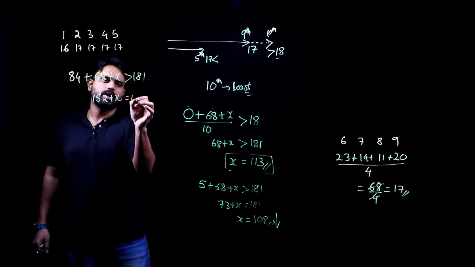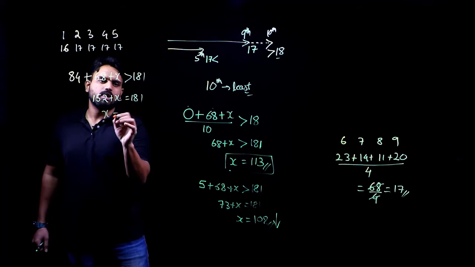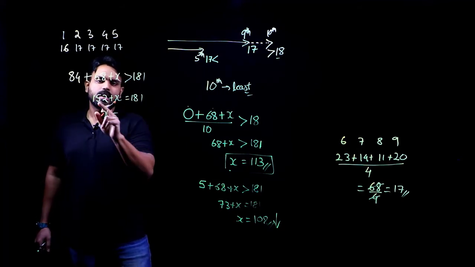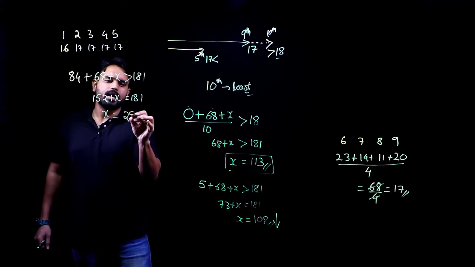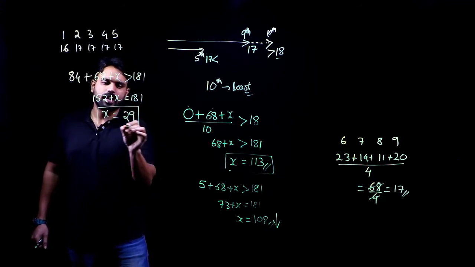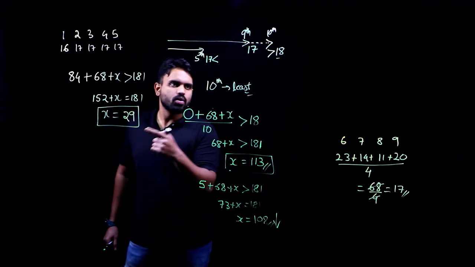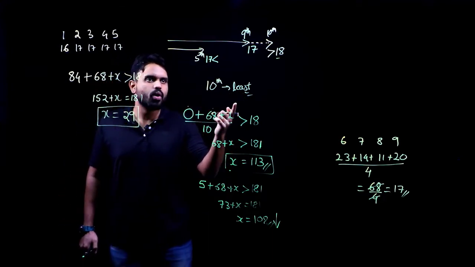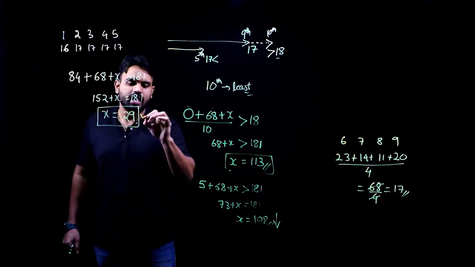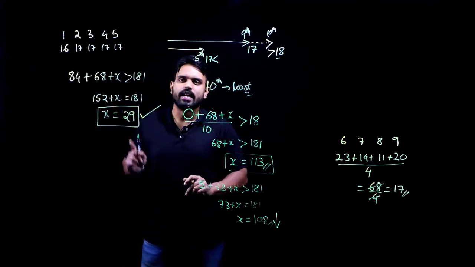I will remove the greater than and keep equals to. So, x will be equal to 181 minus 152. That gives me how much? 29. So, the least that she can score in the 10th game is 29.